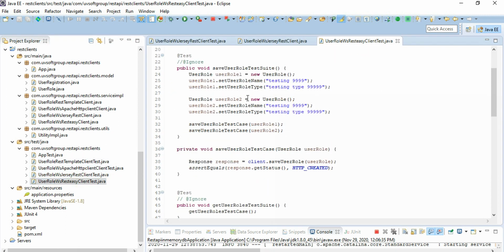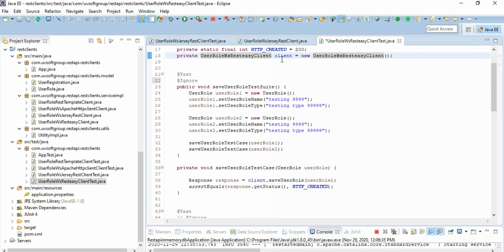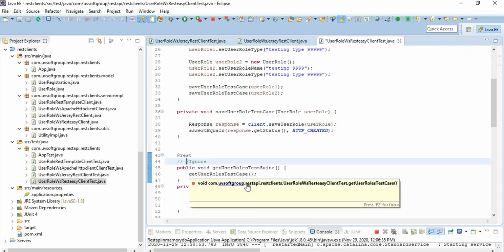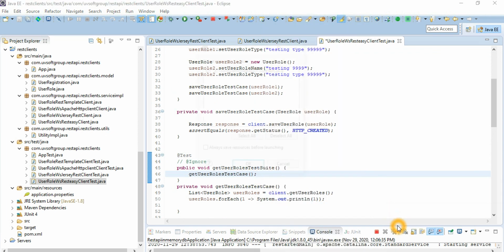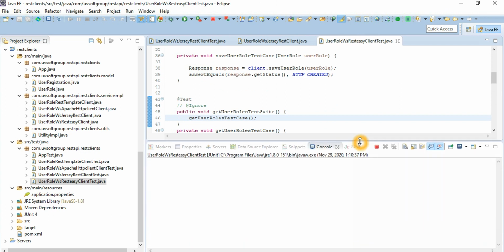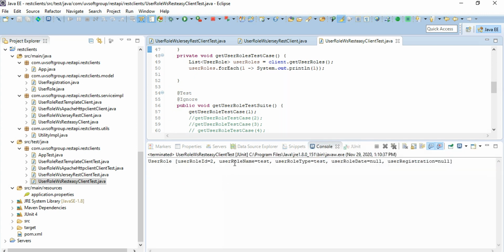So here what we did, we have some annotations. This is very simple. We implement our class, just define the instance of the class and define the object, save methods. Let's run this first, these functions. This is the test, and we can run it because we already have the services in our application. So you see there is one record as a test, the record 2, that's what we are looking for.